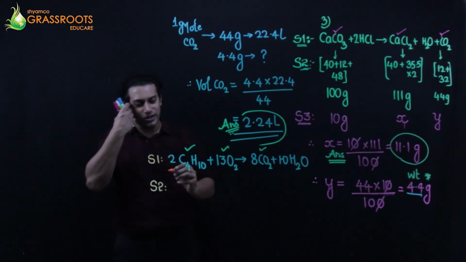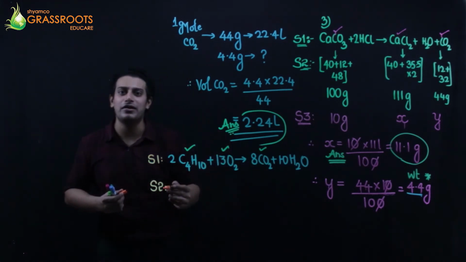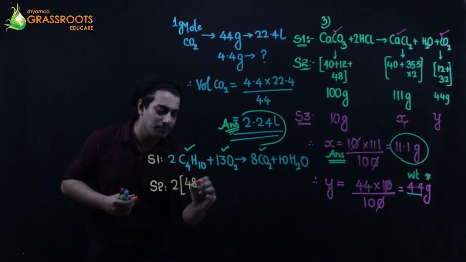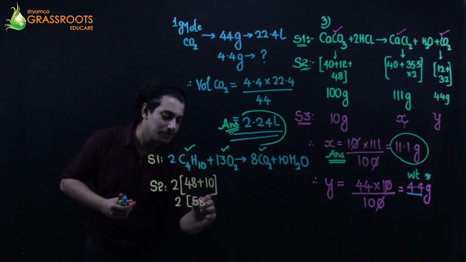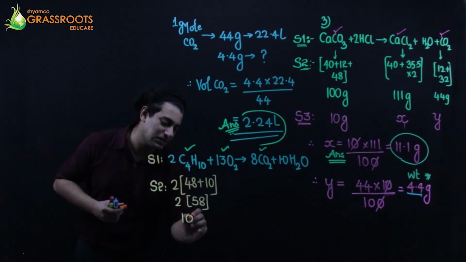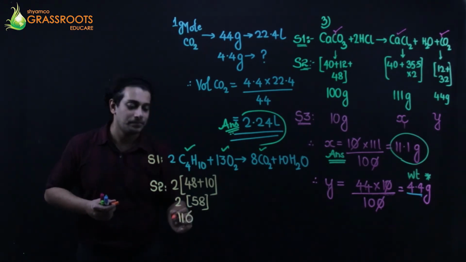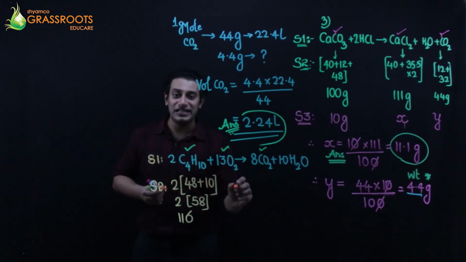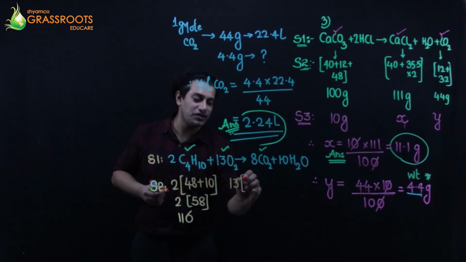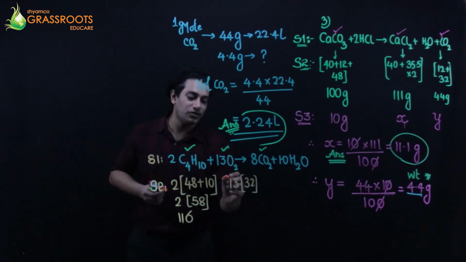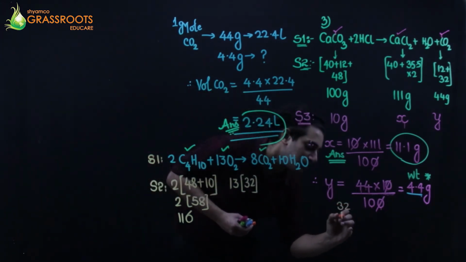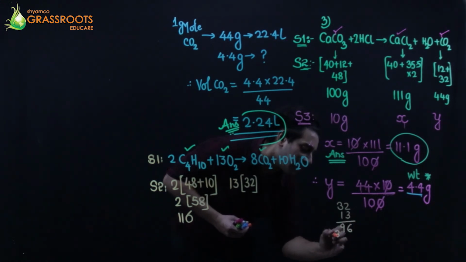Step 2, molecular weights of the tick-marked required compounds. Carbon is 12, 12 fours are 48. Hydrogen is 1. So you get 2 into 58. So you get 116 grams of butane. Okay. Out here, oxygen is needed. So 13 into oxygen is 32. 32 into 13. You'll have to calculate. 32 into 13. 3 2s are 6, 3 3s are 9, 3 2 0.